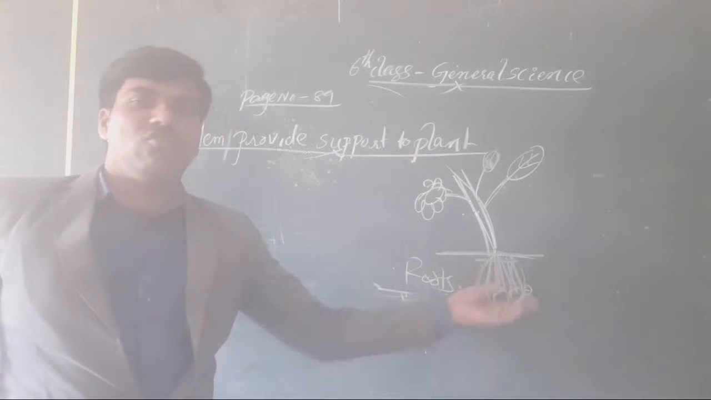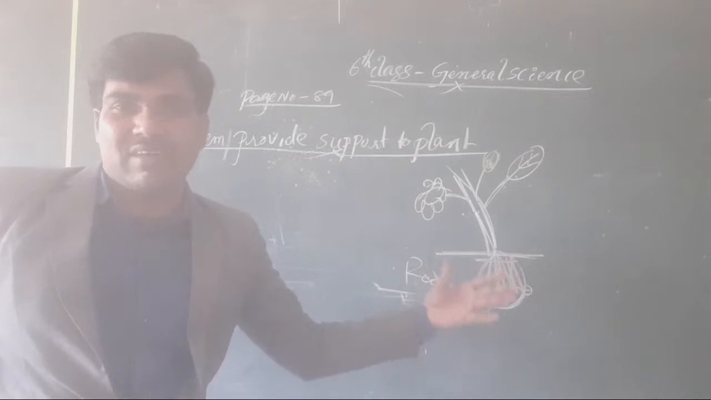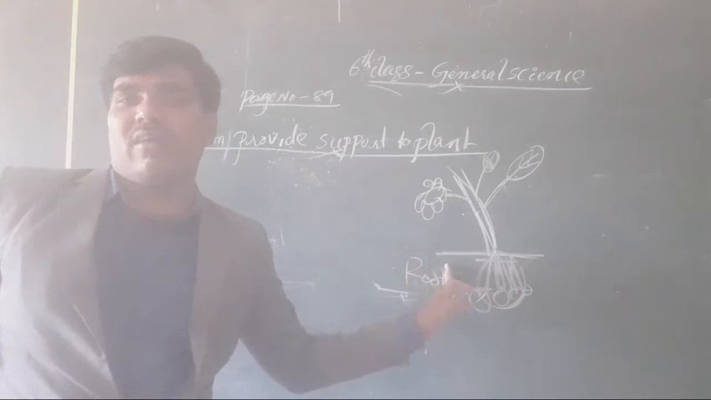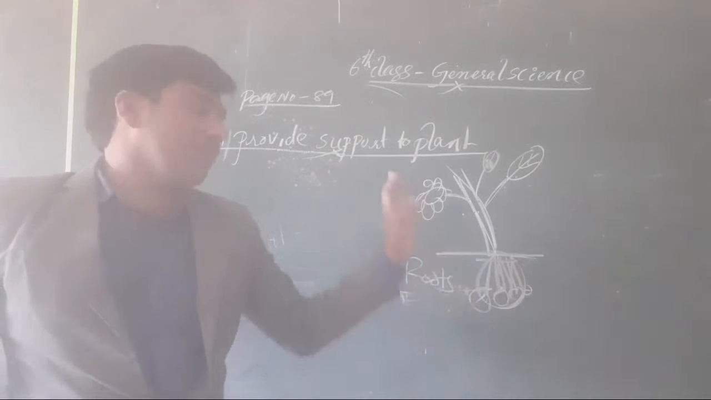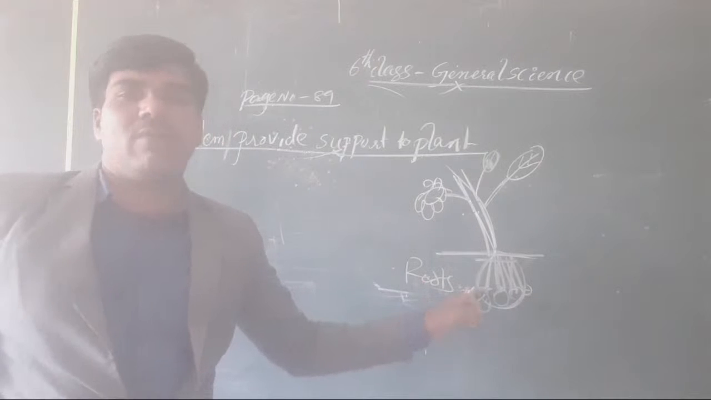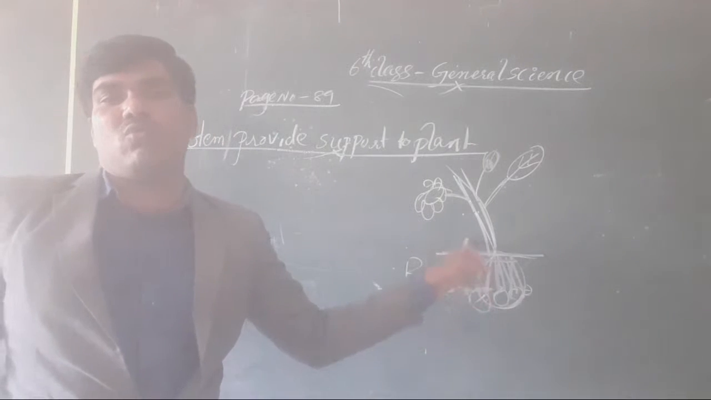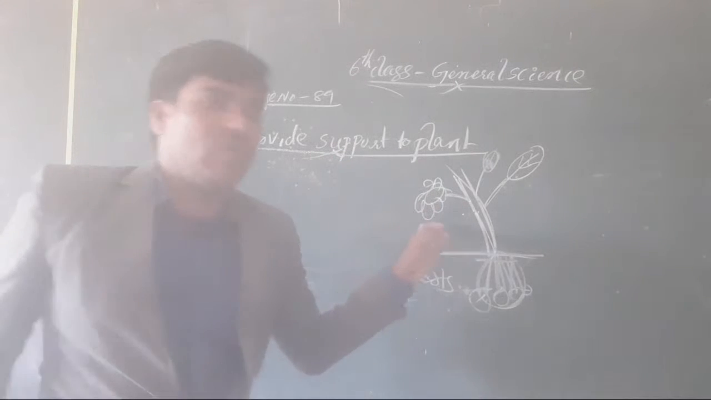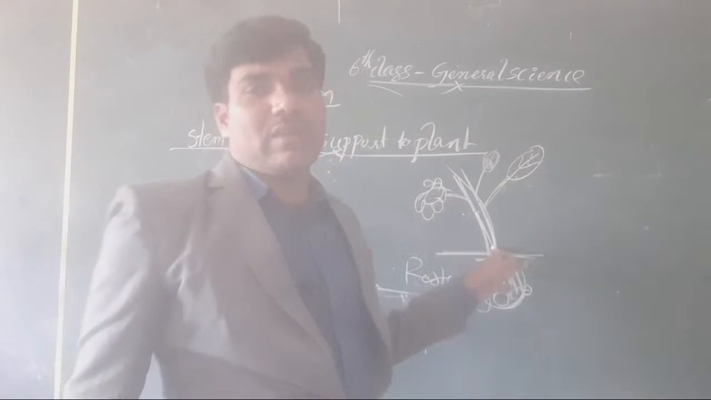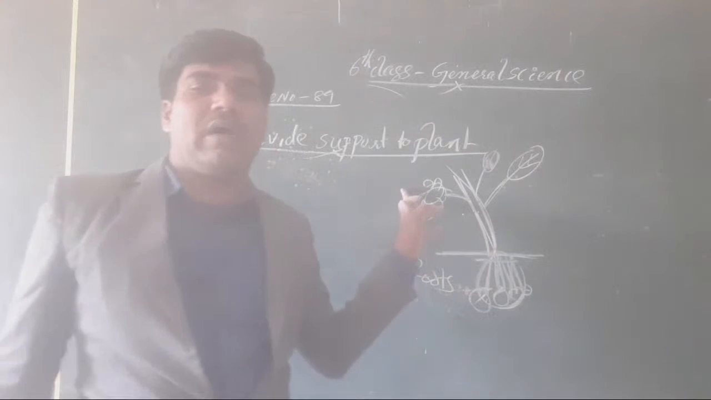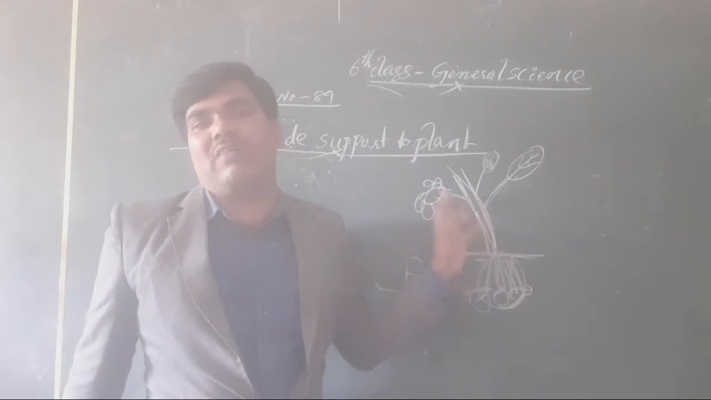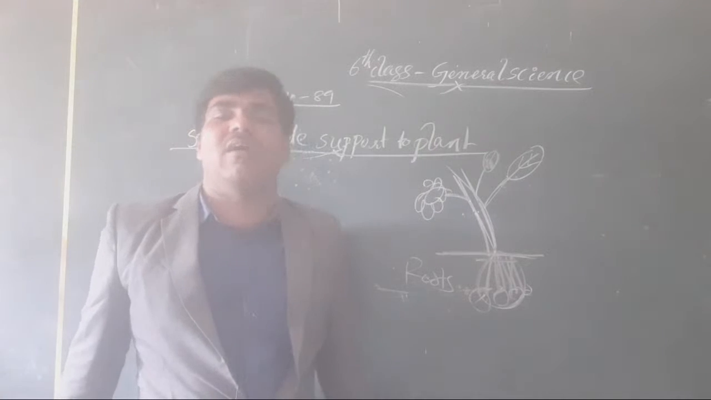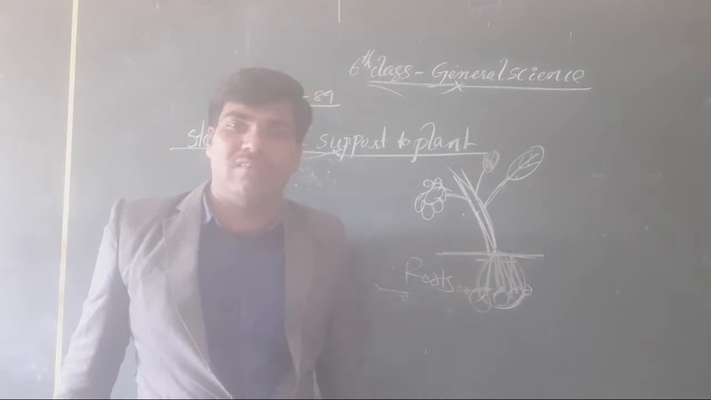These are the roots. The roots take some amount of water from the earth and soil, and some minerals are also taken from here. All the minerals and water components pass through the roots to the stem, and the stem carries whatever comes from the roots upward towards the flowers, as well as the leaves and the fruits. Clear or not, all of you?